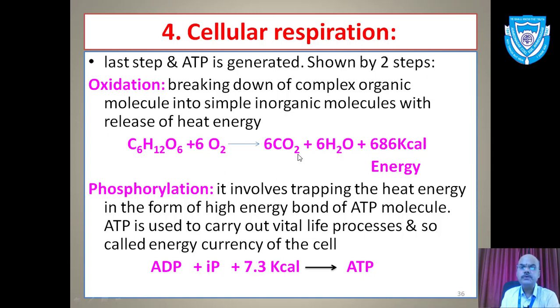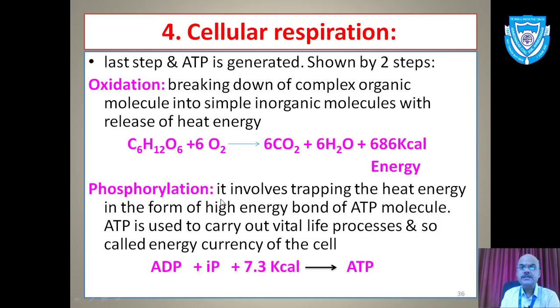How they are transported we already discussed. 686 kilocalorie energy, I told you, will be produced here. 686 kilocalorie energy is equivalent to how many ATP, that I already told you. You can comment in the comment box. But remember, this energy will not be produced at one stroke. This will be produced in a stepwise manner. This is the first step, that is oxidation.